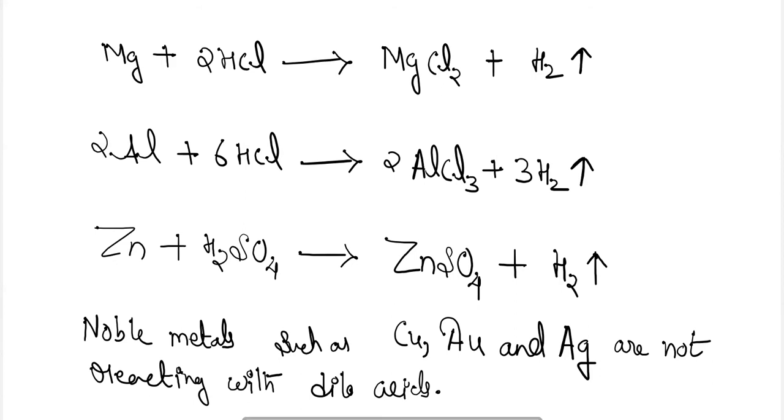For reacting this type of substance, that is copper, gold or silver, we use aqua regia.